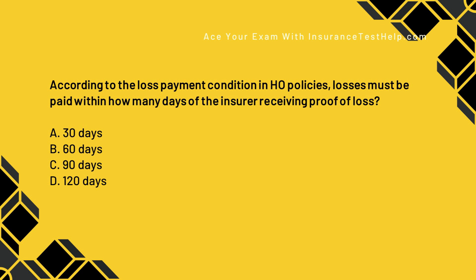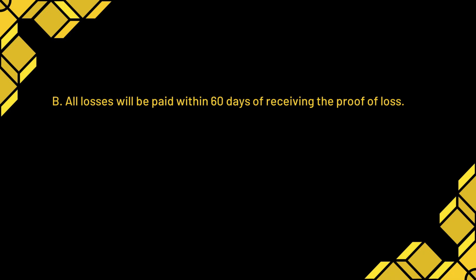According to the loss payment condition in HO policies, losses must be paid within how many days of the insurer receiving proof of loss? A, 30 days, B, 60 days, C, 90 days, or D, 120 days. The correct answer here is going to be B. All losses will be paid within 60 days of receiving the proof of loss.